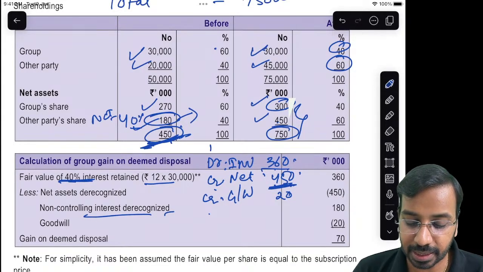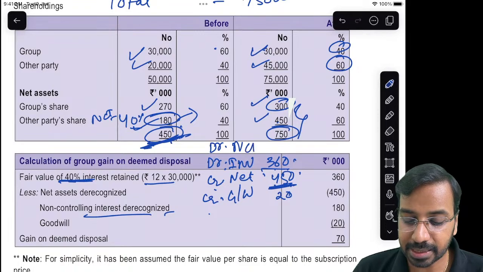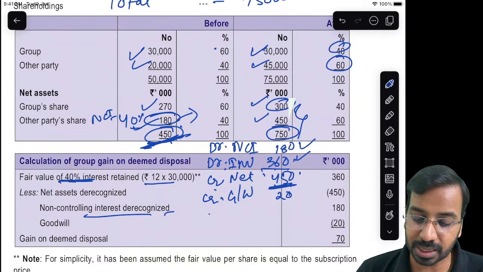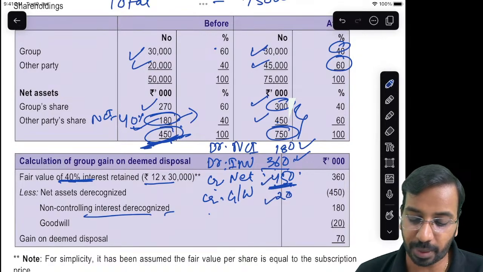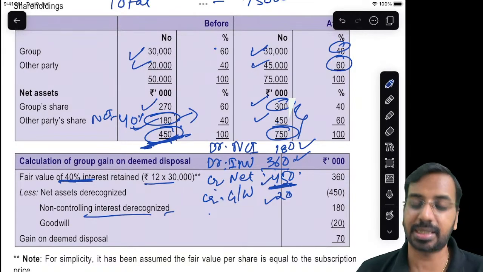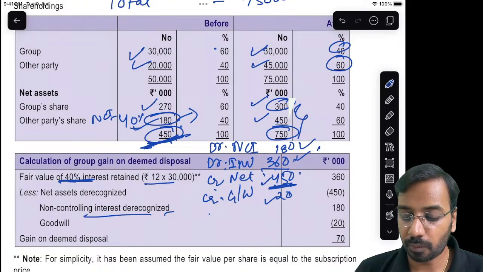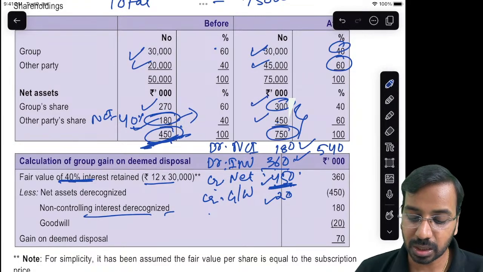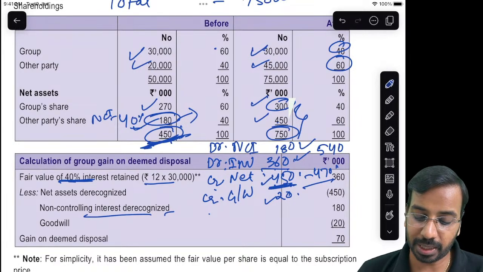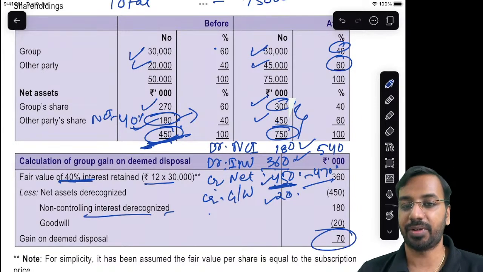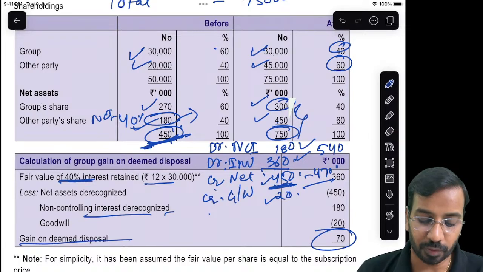So you will de-recognize NCI. You will debit NCI at 180. So 180 plus 360 minus 450 minus 20. 180 plus 360 is how much? 540. 540 minus 450 and 20, 470. So 540 minus 470, what you get is 70. So this is the gain on the disposal.